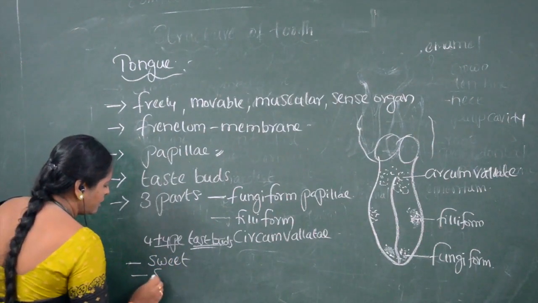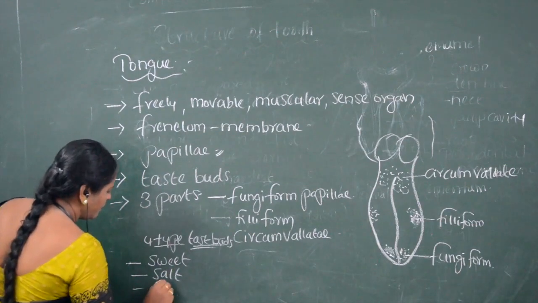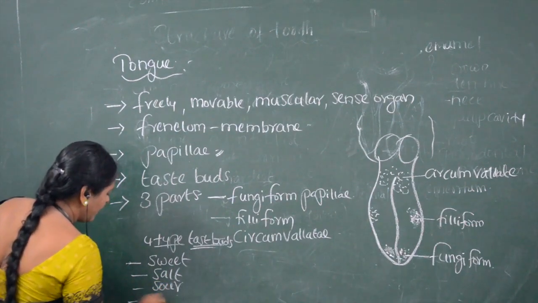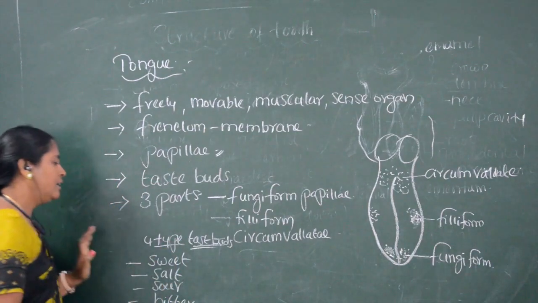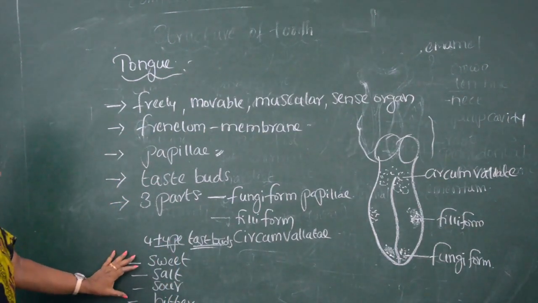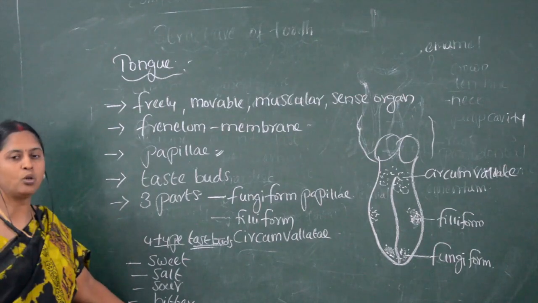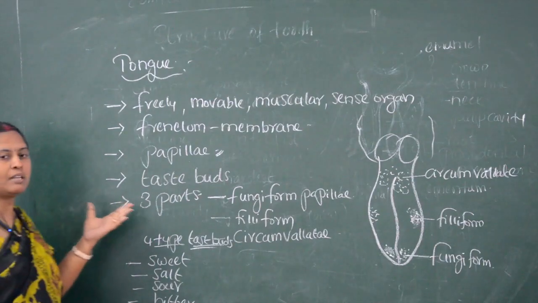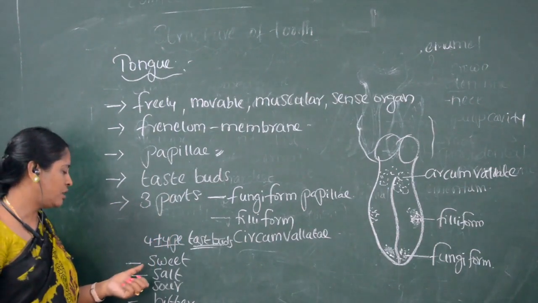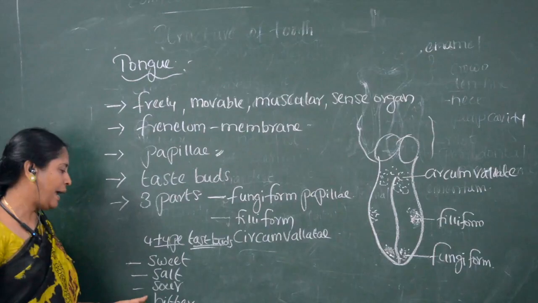Sweet, salt, sour, and bitter. These are the four types of taste buds spreading on the surface of the tongue.